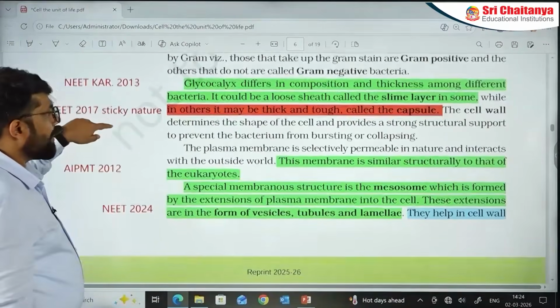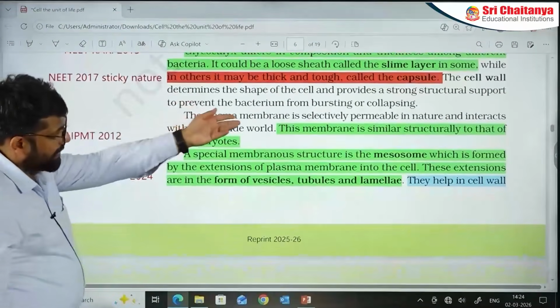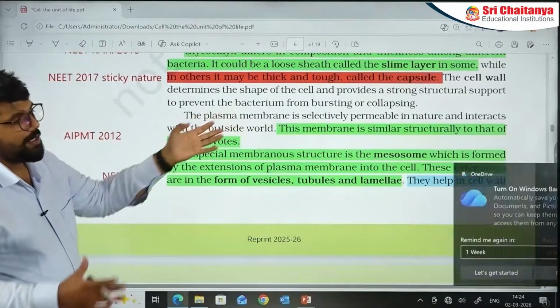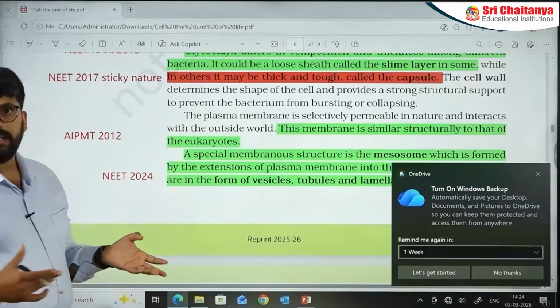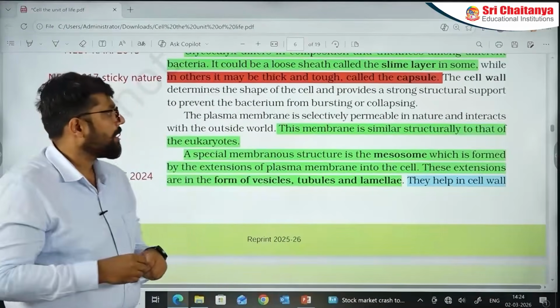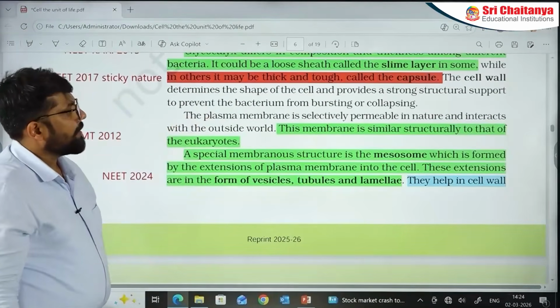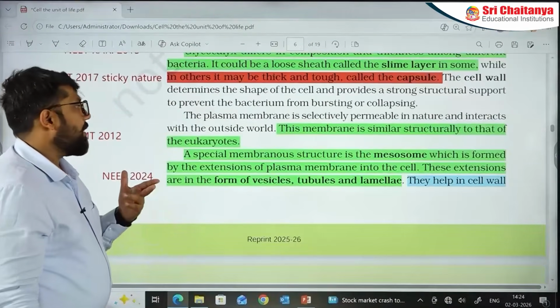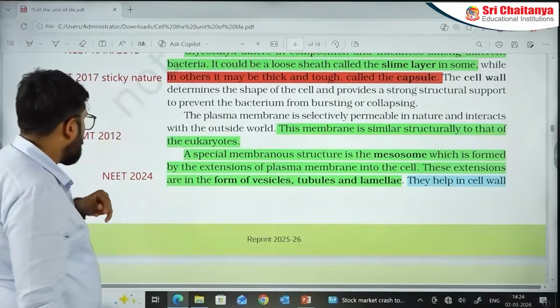We have in 2012 a question. This is a good question, what are the similarities between bacteria or the monerans and the eukaryotes? So the key important part is that they have similarity in their plasma membrane. Let's go there now.